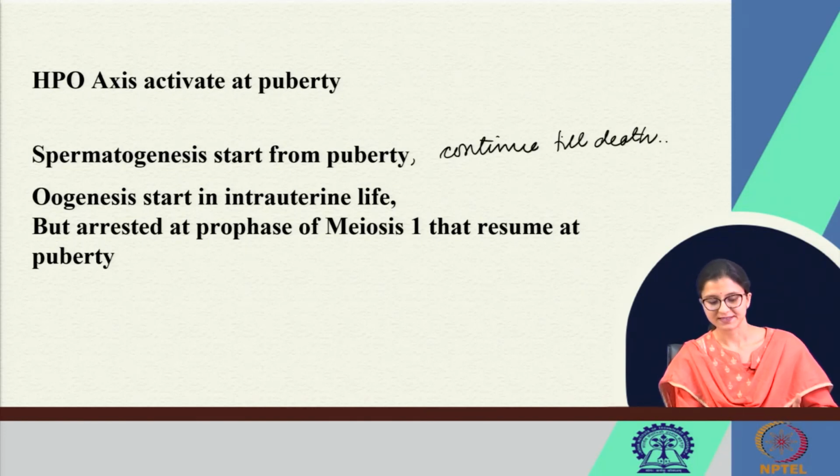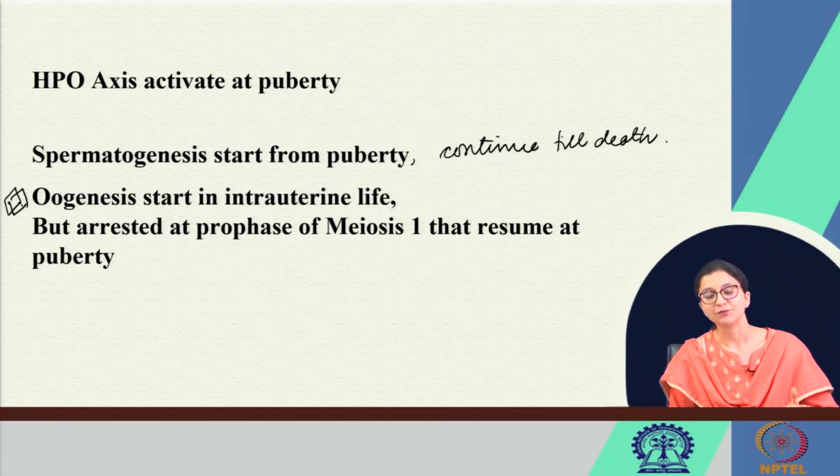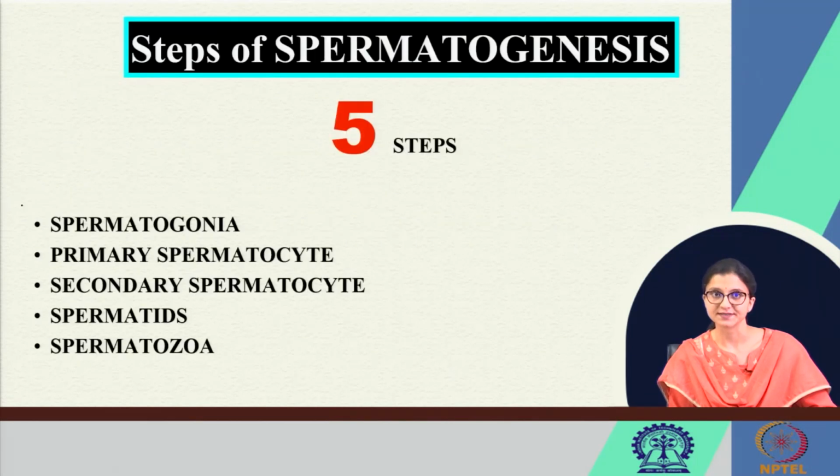Whereas in females, this is a point of differentiation. The oogenesis starts in the intrauterine life before birth of the female fetus, but it is arrested in the prophase of meiosis 1, and this meiosis 1 resumes at puberty after the activation of the HPO axis in females.